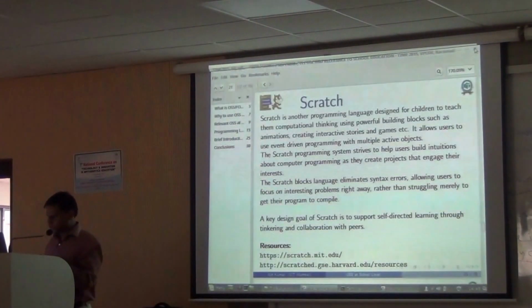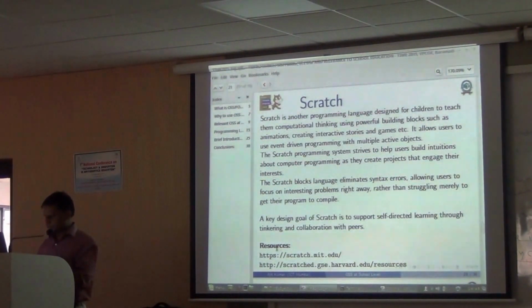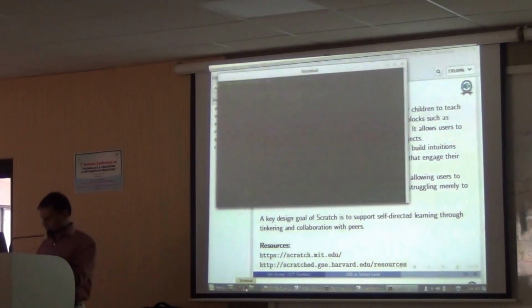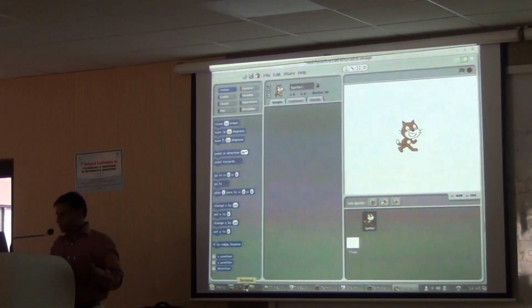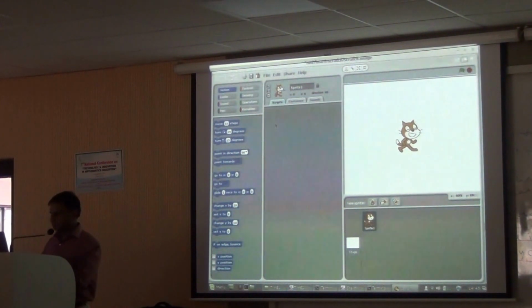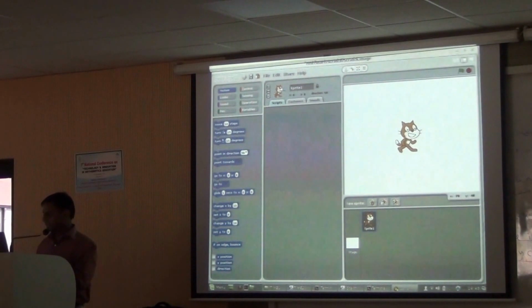Maybe I'll just show you one Scratch program. Let me see. So this is how it looks. These are the menus and objects using which you can put it on this stage, and this sprite they call.